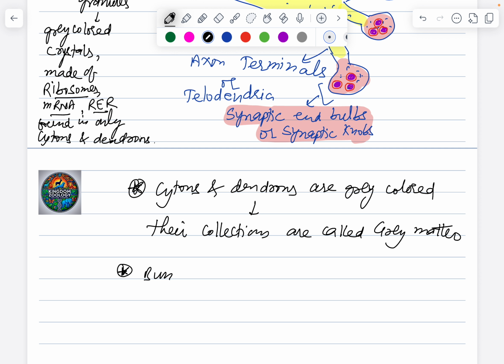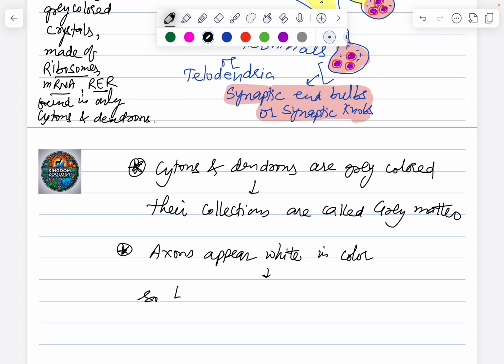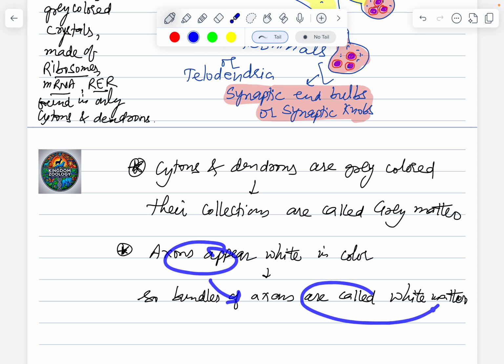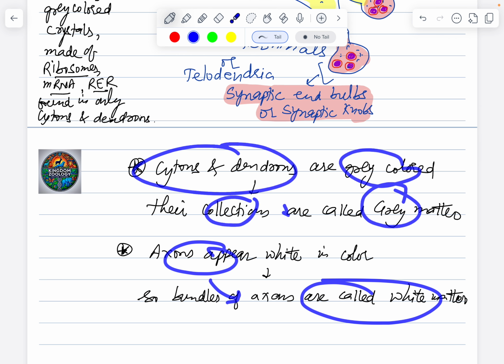The axons, on the other hand, appear white in color. So bundles of axons are called the white matter. Because if a single axon is white colored, bundles will also be white. If a single cyton and dendron are gray colored, their collections also are going to be gray.